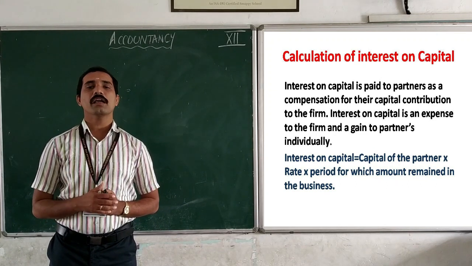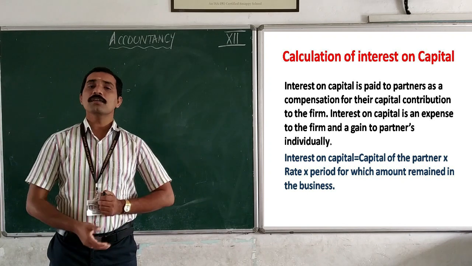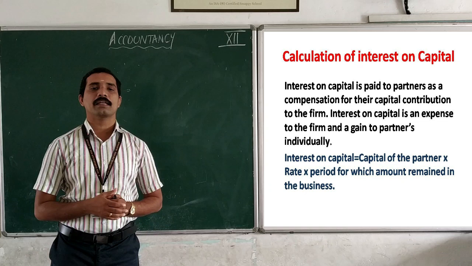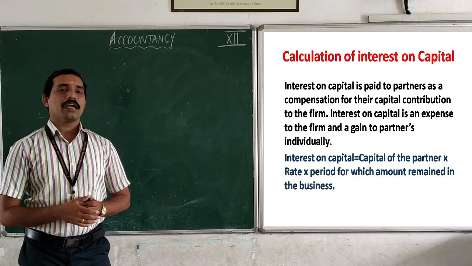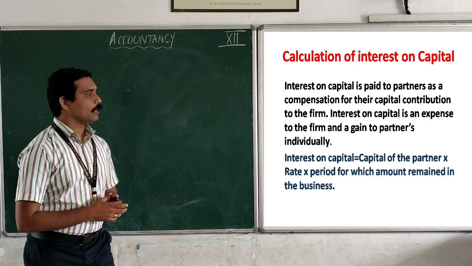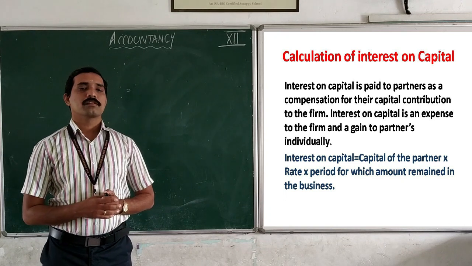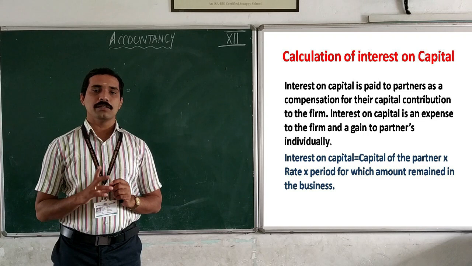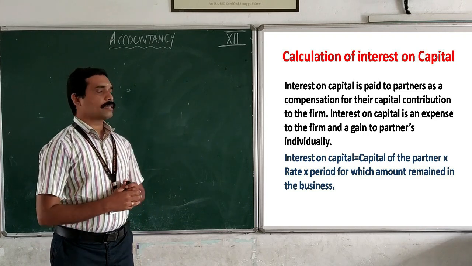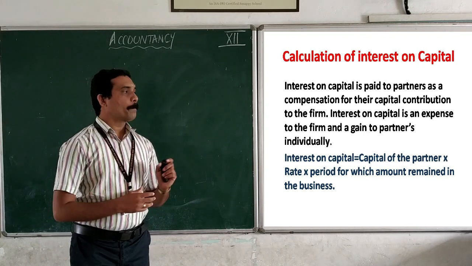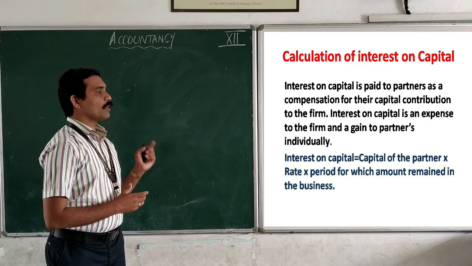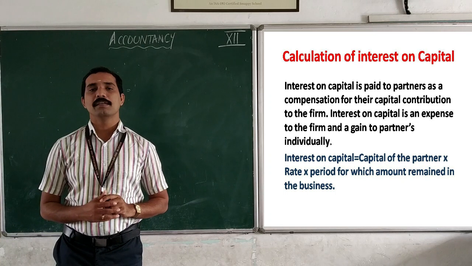So the formula for calculating interest on capital: interest on capital is equal to capital of partners into rate into period for which the amount remains in the business.